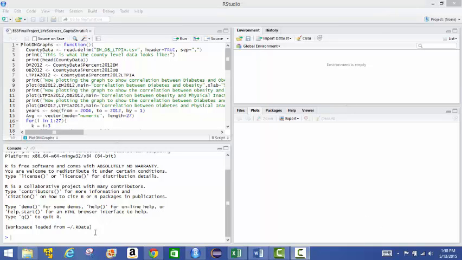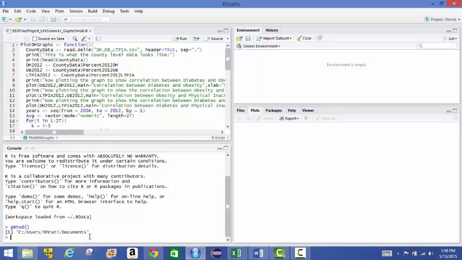So once I load this R script here, we want to make sure that both our data files are in the current working directory. I already have them here, but if you want to see what the current working directory is, you can type this into the R console, and whatever folder that you see as a result of this command, that is where you want both of your input data files to be. Also, we need to load the package foreign into our current session.